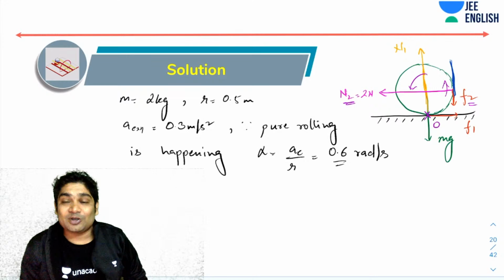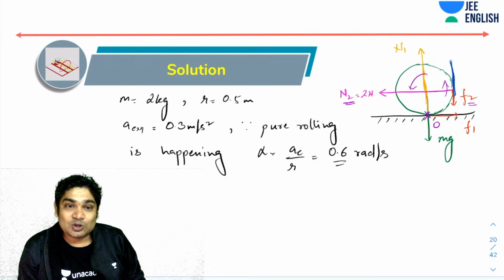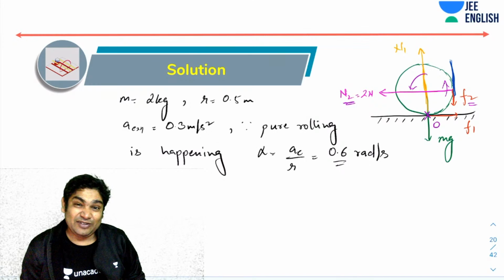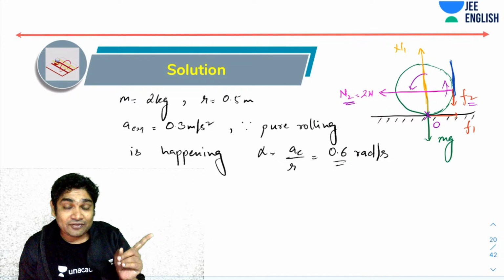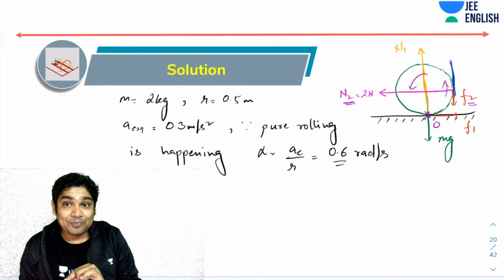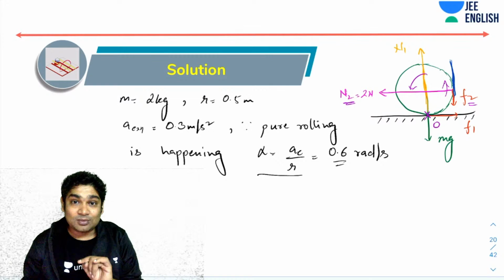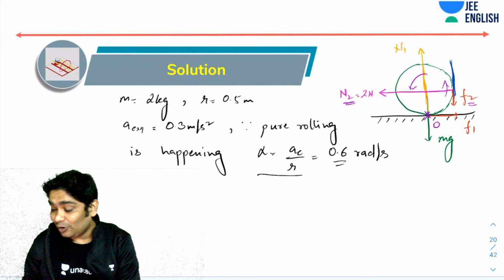So this problem can be solved with a lot of other approaches also, but they would be very inefficient, very long, very time consuming, a lot of calculations involved. But if the first thing you did was took torques about O, first calculated the alpha and then took torques about O, then trust me, let's see the solution now.